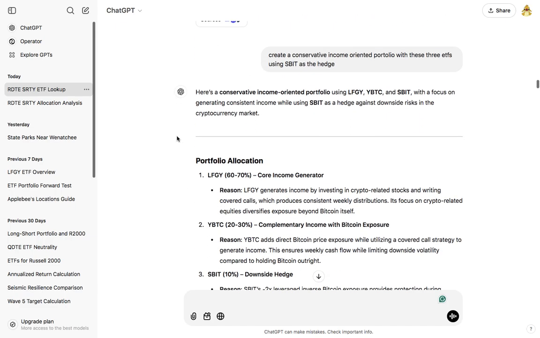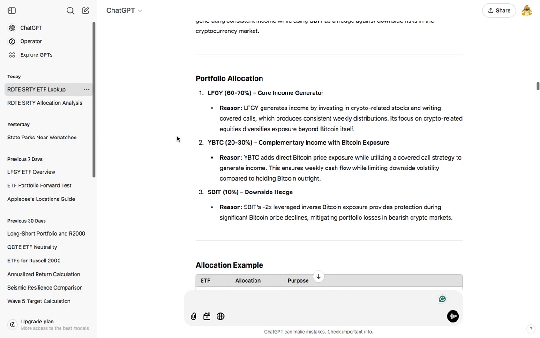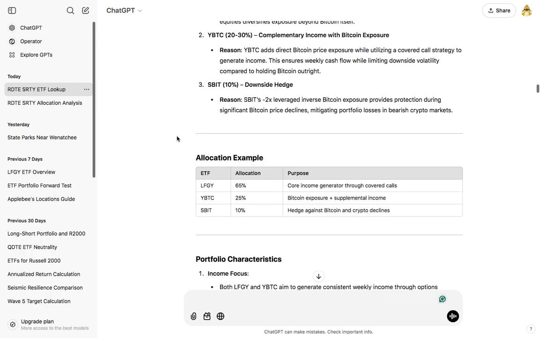And I said, create a conservative, income-oriented portfolio with these ETFs using SBIT as a hedge. And what it originally said was 60 to 70% LFGY as my income generator. The reason? LFGY generates income by investing in crypto-related stocks and writing covered calls, which produces consistent weekly distributions. Its focus on crypto-related equities diversifies exposure beyond Bitcoin itself.